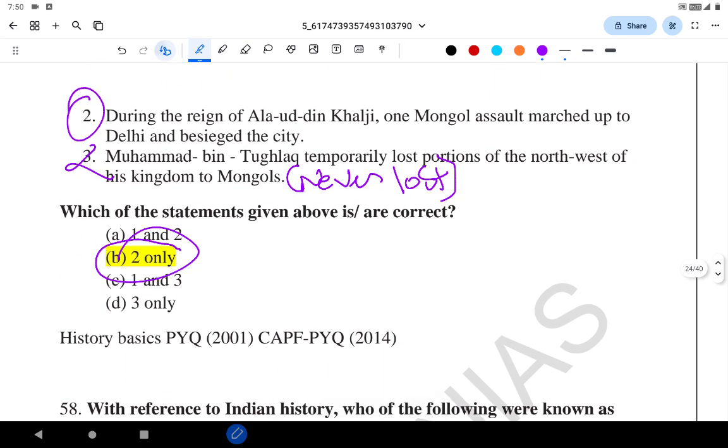This question was asked in the PYQs regarding when the Mongols attacked India, during the time of Iltutmish, in 2001 and CAPF of 2014.